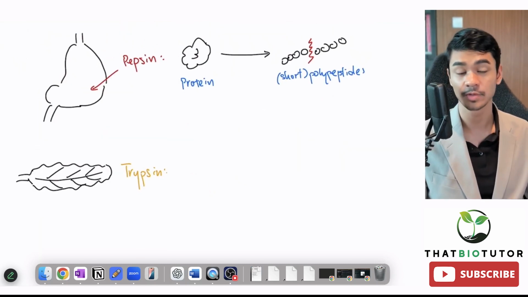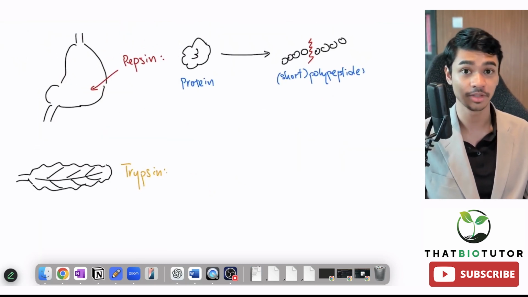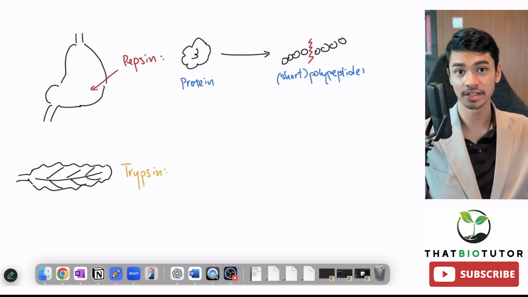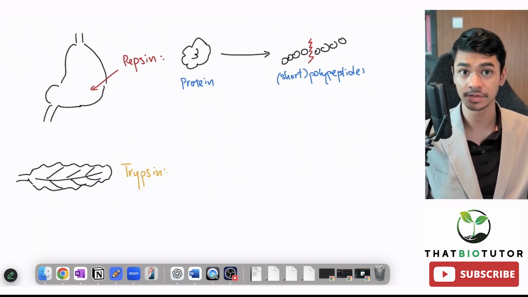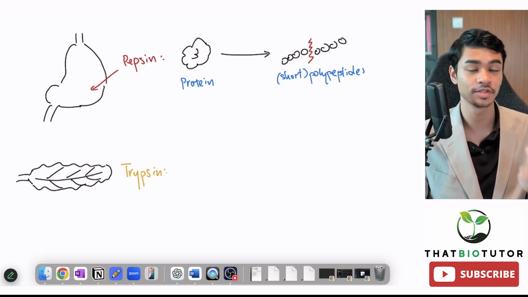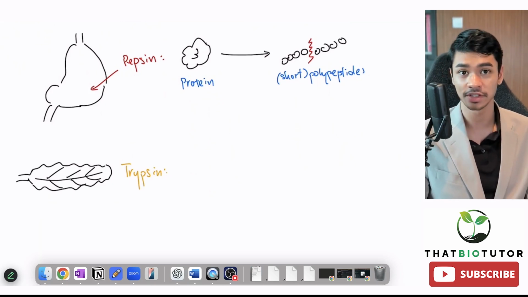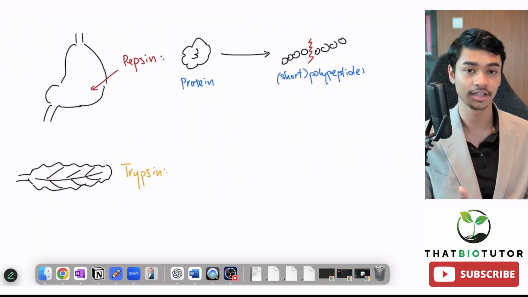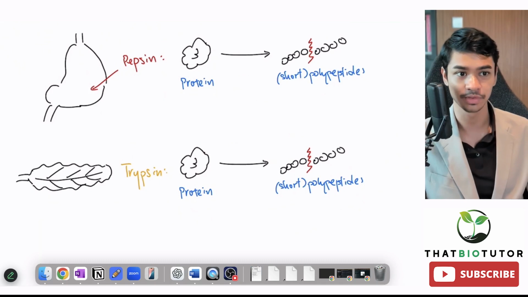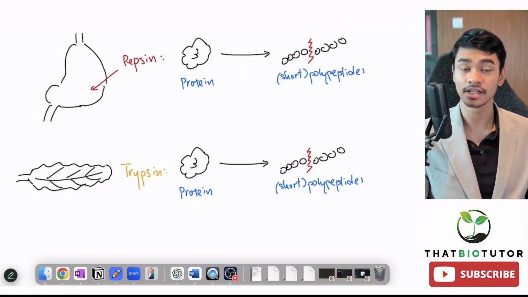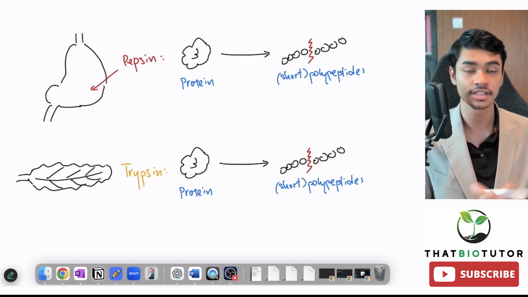Okay, next we have trypsin, which is secreted from the pancreas. So stomach, then the food travels to small intestine, right? And near the start of the small intestine, the pancreas secretes its pancreatic juice into the first section of the small intestine, also known as the duodenum. So the next enzyme that the food would meet for digesting proteins is going to be trypsin. Now, what does it do? It's actually very similar to pepsin. Then you might be wondering, what is the difference if it also breaks down proteins into short polypeptides? Okay, the difference is that the bonds that it attacks is different from the bonds that pepsin attacks.